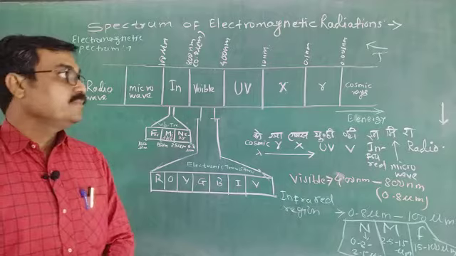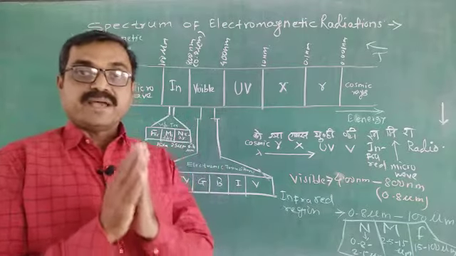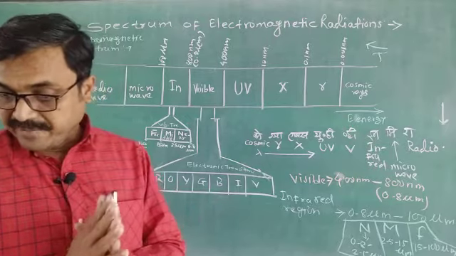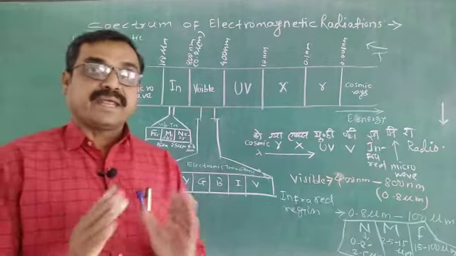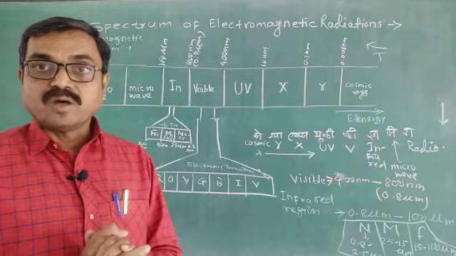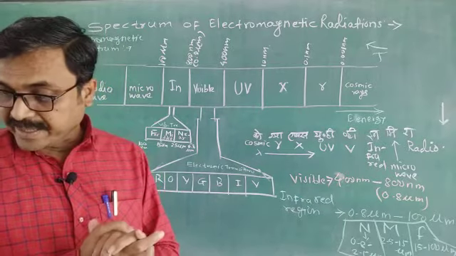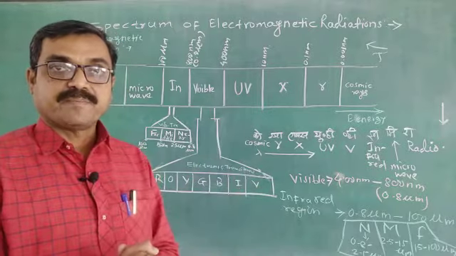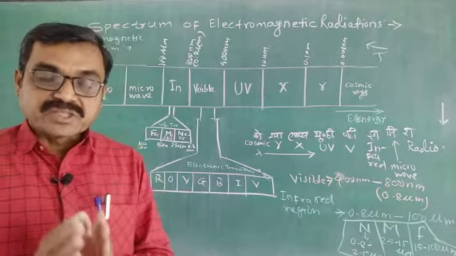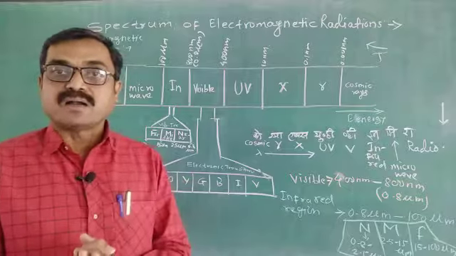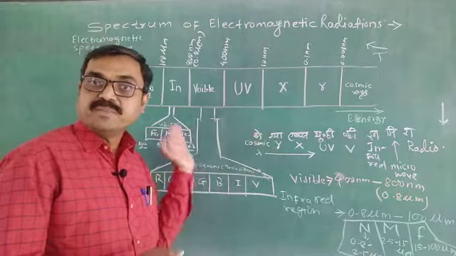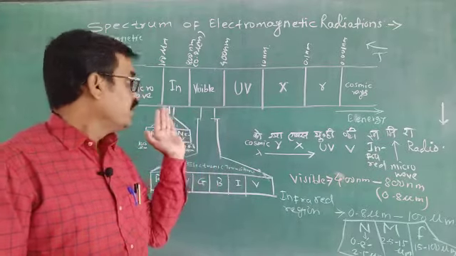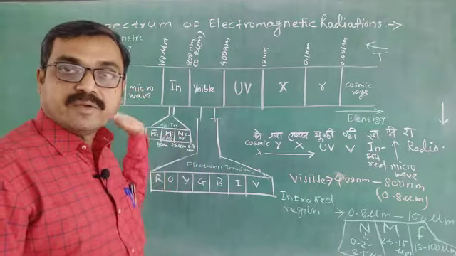Okay. Now see, what is meant by electromagnetic spectrum? The electromagnetic spectrum can be defined as the entire range of wavelengths over which electromagnetic radiations occur. The various regions of the electromagnetic spectrum are cosmic rays, gamma rays, X-rays, UV, visible, then infrared, microwave and radio wave.